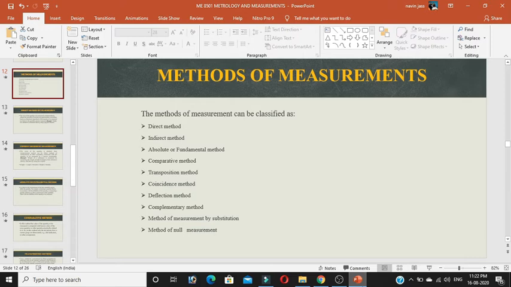The next ones are indirect method, absolute or fundamental method, comparative method, transposition method, coincidence method, deflection method, complementary method, method of measurement by substitution, and method of null measurement.